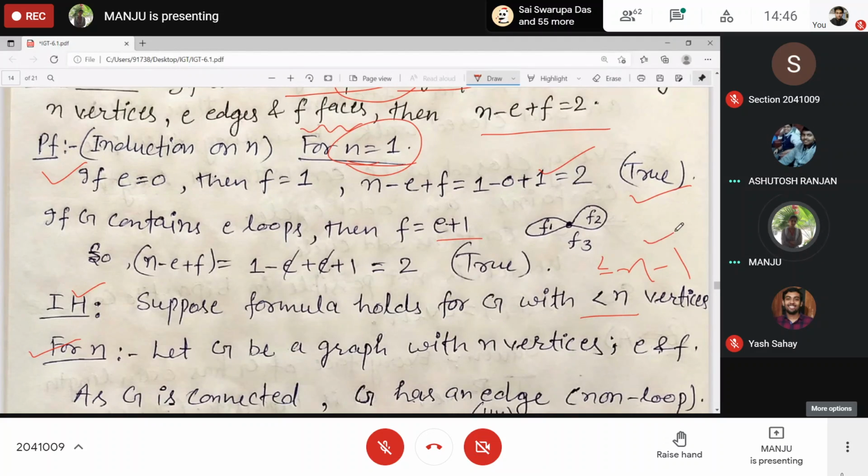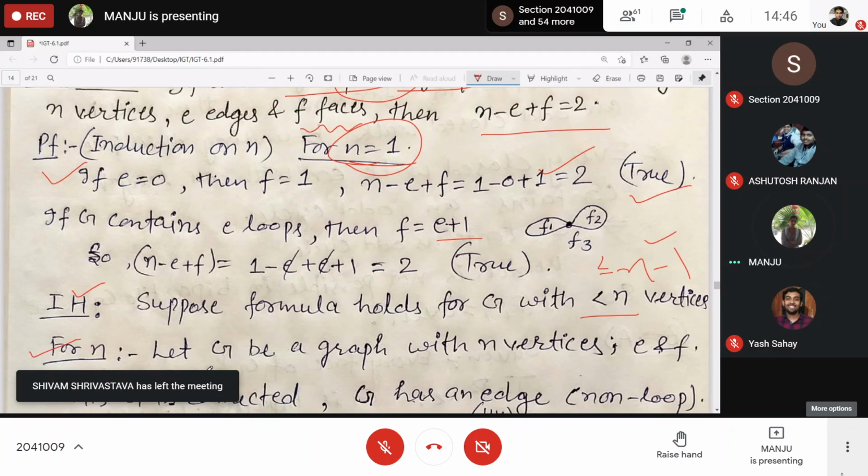Or you can just take up to n and then prove for n plus 1, doesn't matter. I'm proving for n. For n, let G be a graph with order n, E edges, F faces.